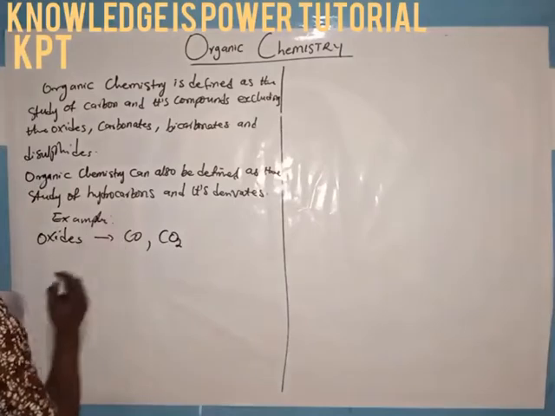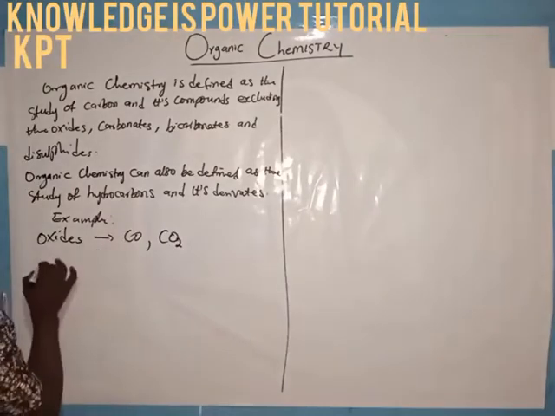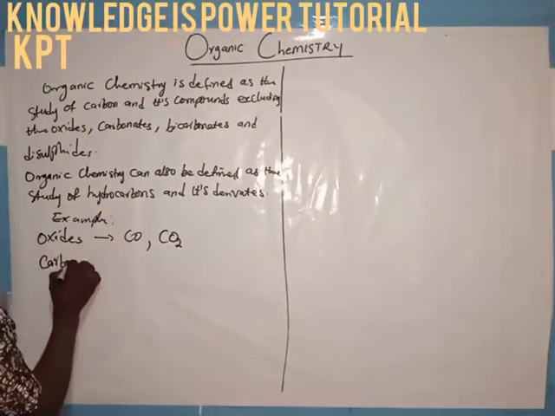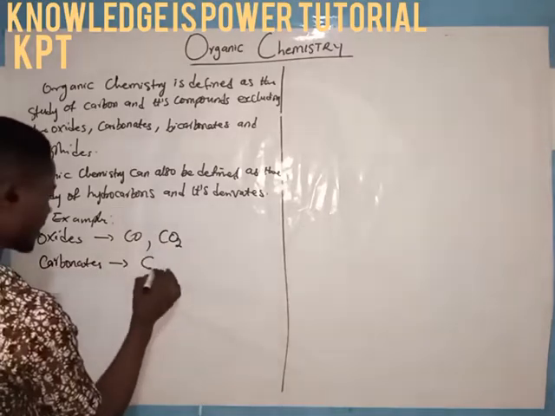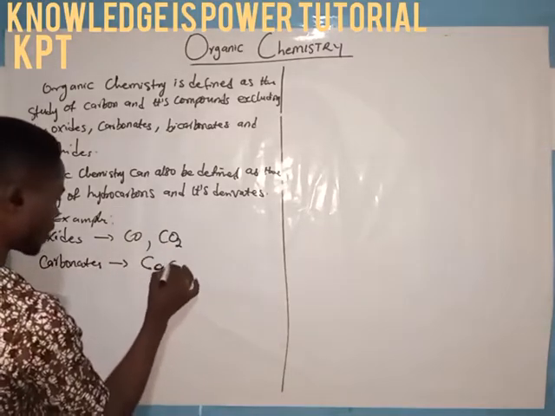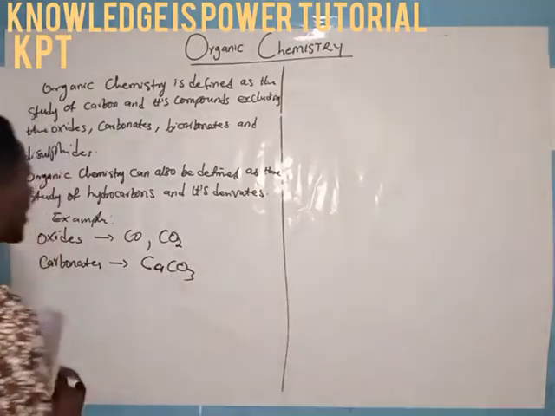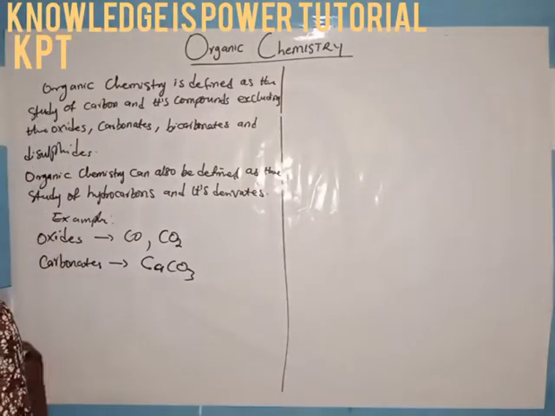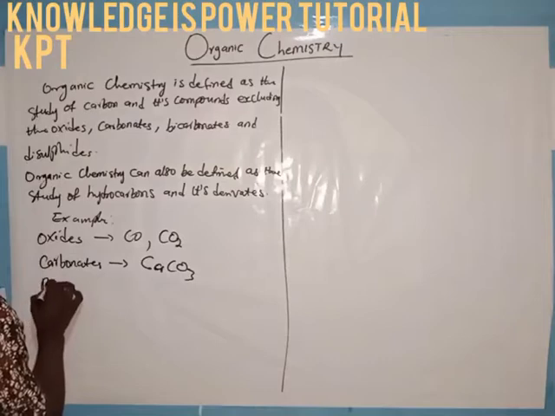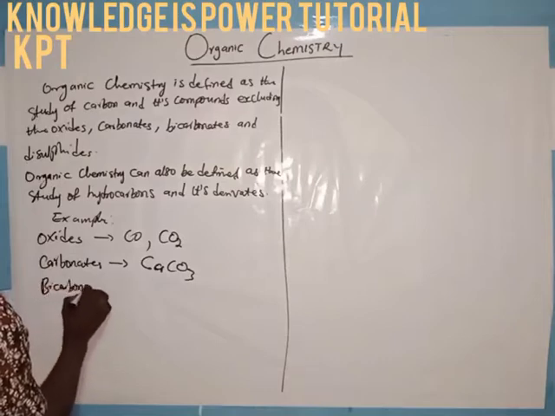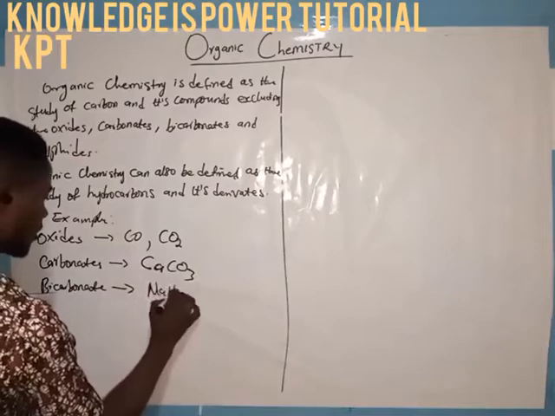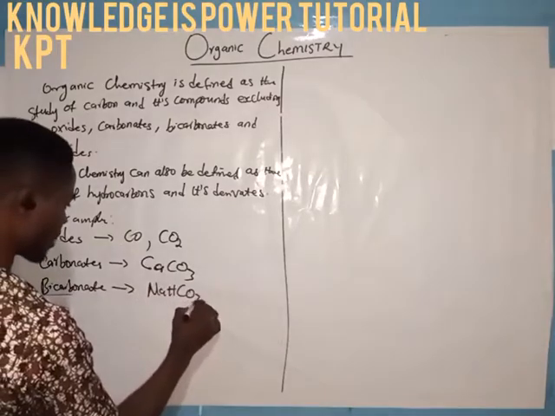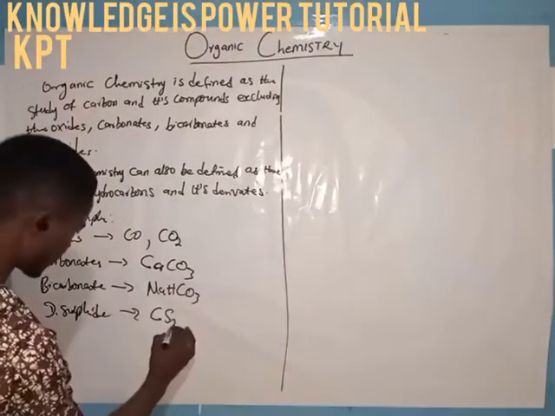If we are talking about carbonates, we mean, say, calcium trioxocarbonate(IV). And if we are talking about bicarbonates, we mean, say, sodium hydrogen trioxocarbonate(IV), and disulfides.